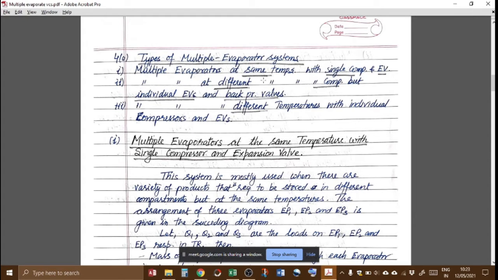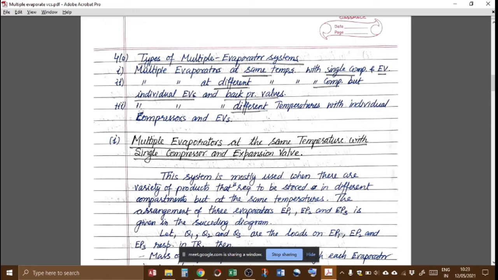So it is quite obvious that if we want to maintain different evaporator coils at different temperatures, it is customary that we need different expansion valves, and for each individual evaporator coil we also need a back pressure valve. Now I will tell you the significance of the back pressure valve later on.